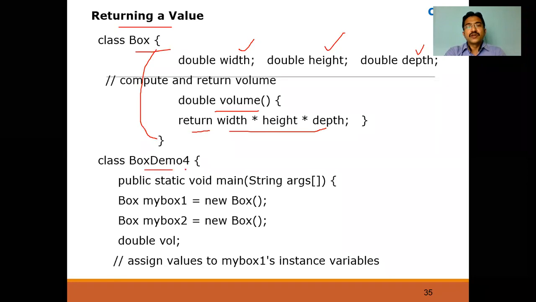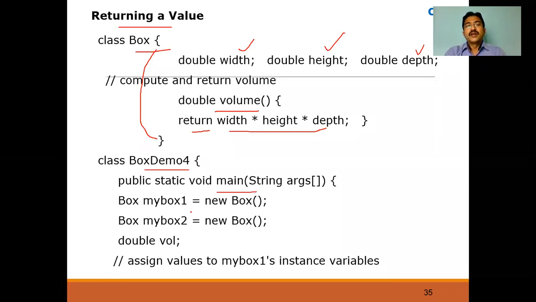Now I am creating one more class, BoxDemo4. For what purpose? To call the main method. Now I am creating two objects, myBox1 and myBox2, and I am creating one more variable called val.